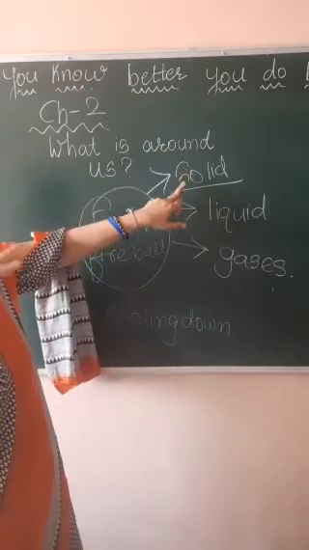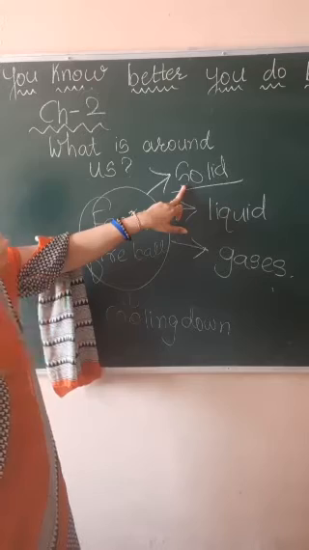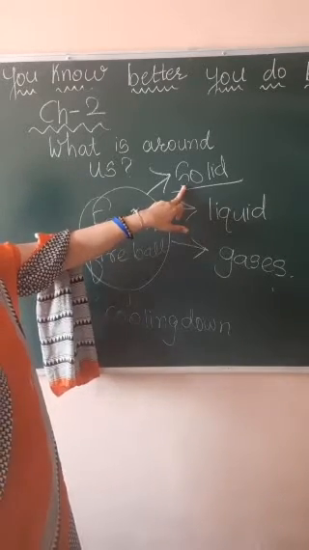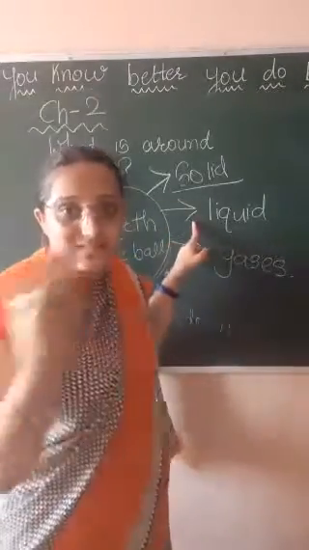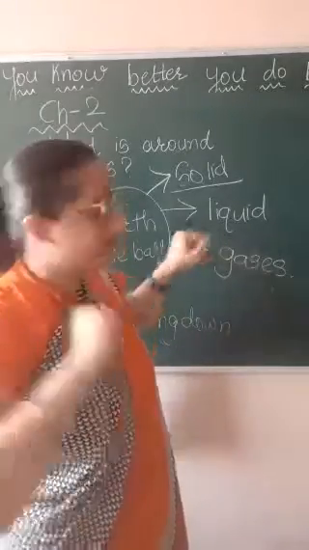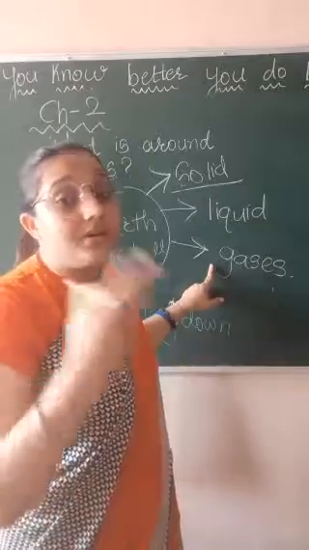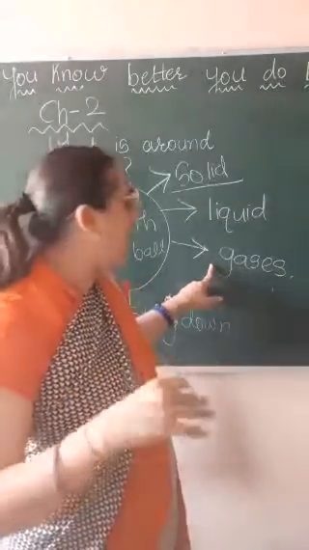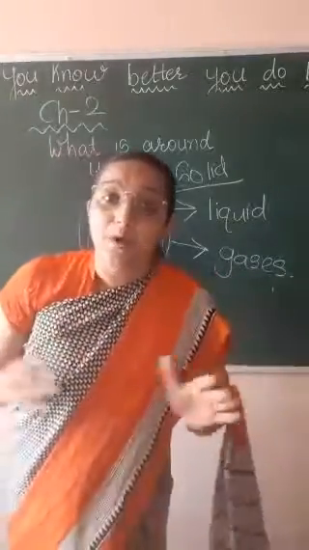Okay beta. Now solid form on the earth, right? Whatever solid substances are present on the earth, that is called lithosphere. Now whatever liquid substances are present on the earth, that is known as hydrosphere. Now whatever gases are present on our earth, just for example carbon dioxide, oxygen, that is called atmosphere.